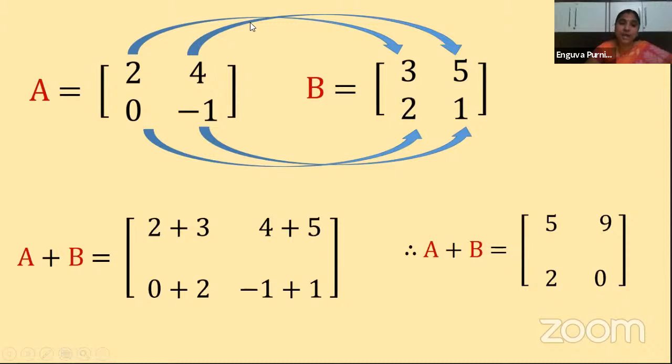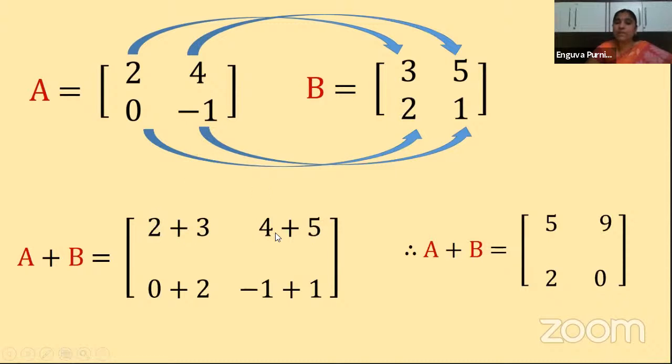Understood, children? The same thing, children, once again I am telling you, we can do for difference also. If in place of A plus B, I have A minus B, then what do we do? We subtract the corresponding elements. Instead of 2 plus 3, here we write 2 minus 3.